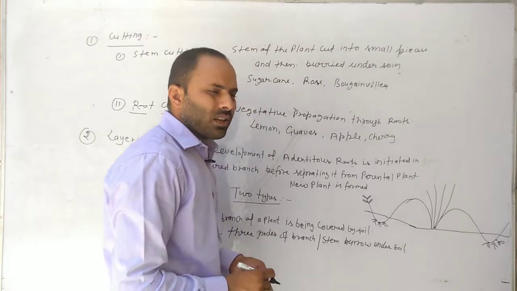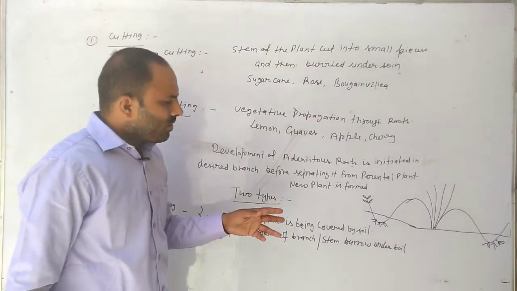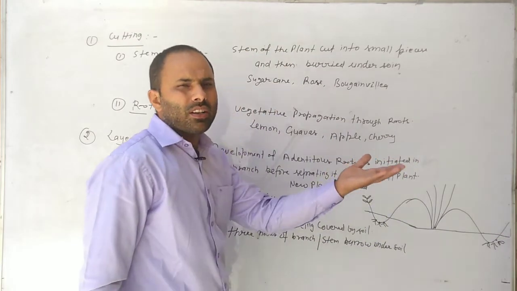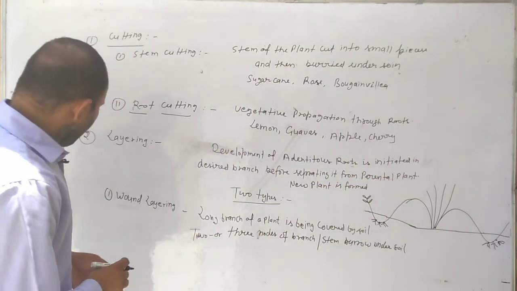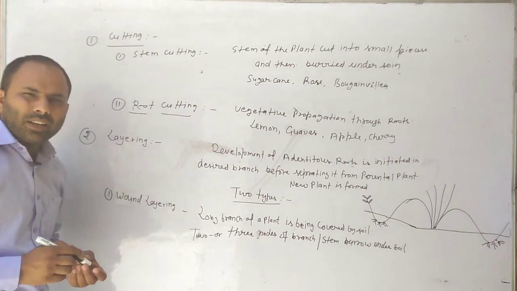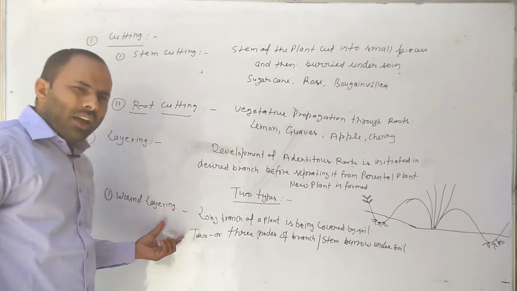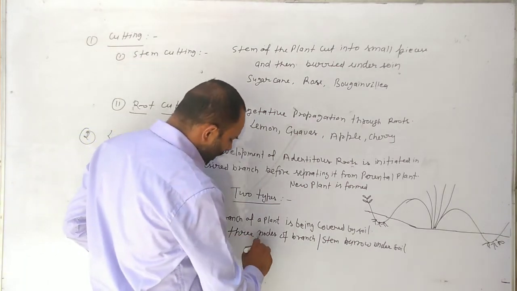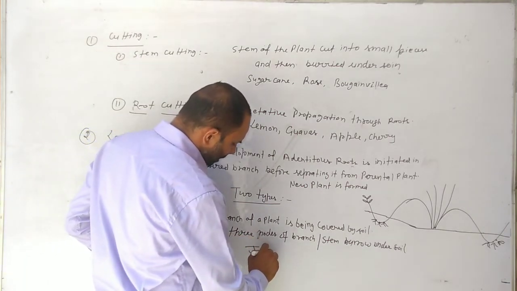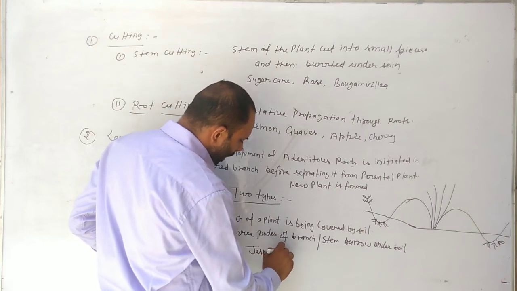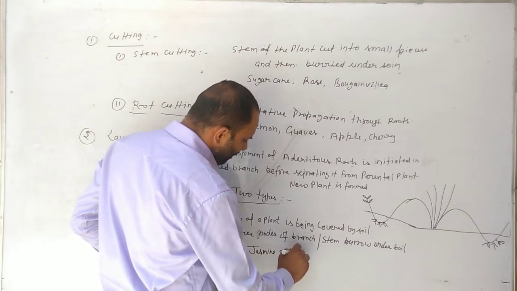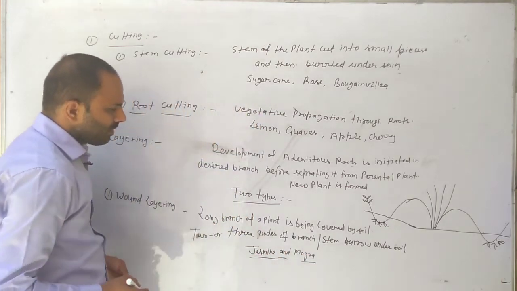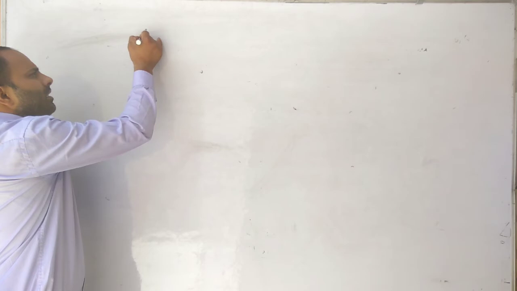Root formation starts, and then we cut from here and plant it in another field. This is wound layering. Examples of wound layering are jasmine and mogra.